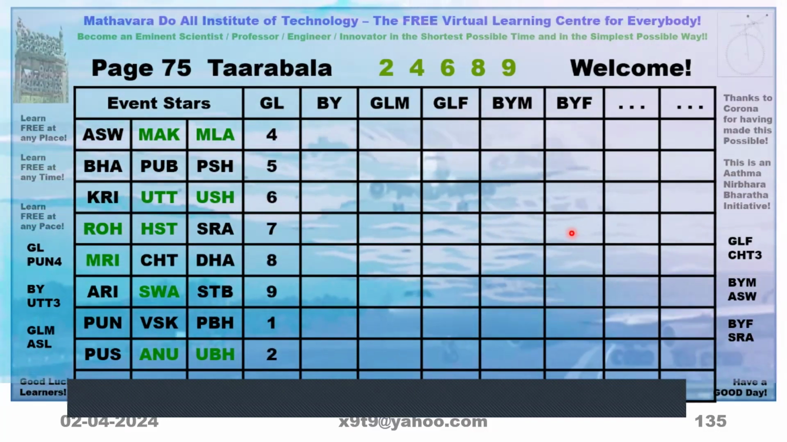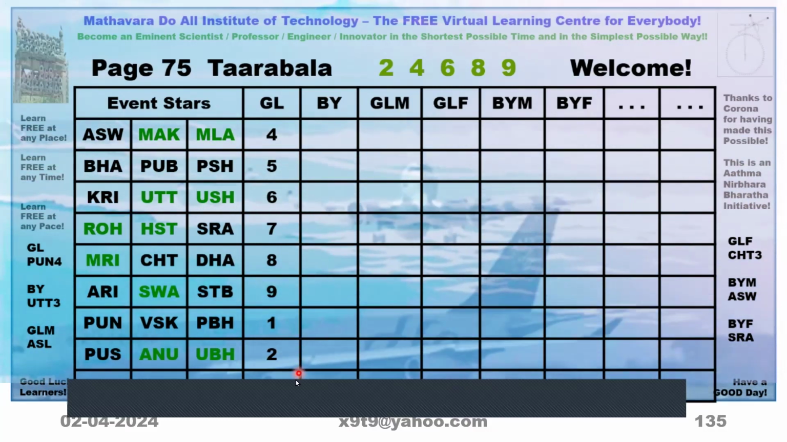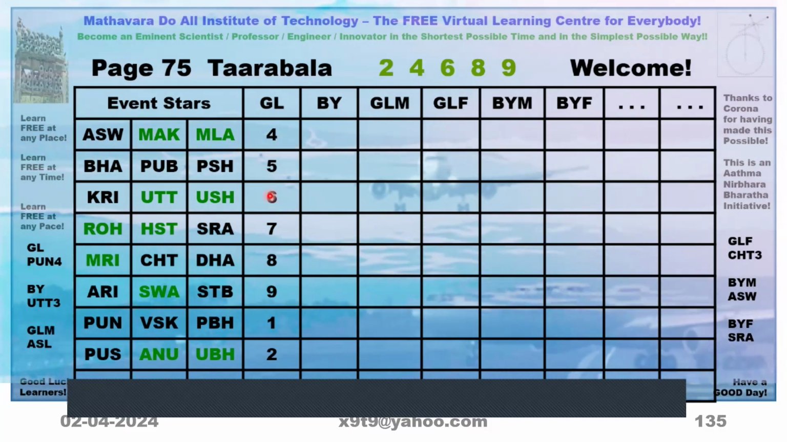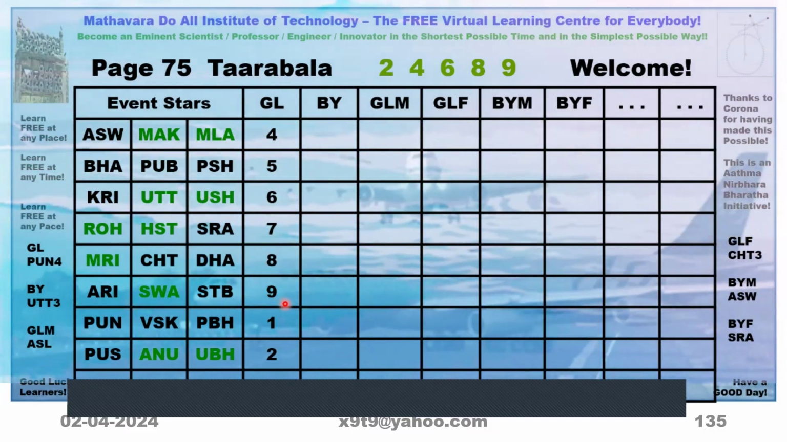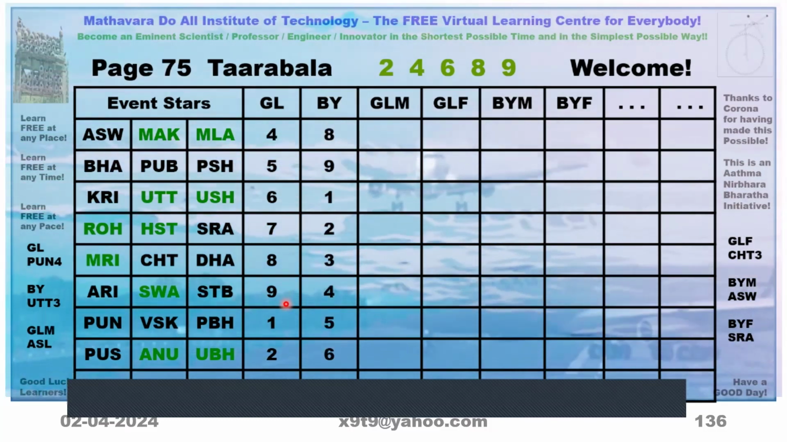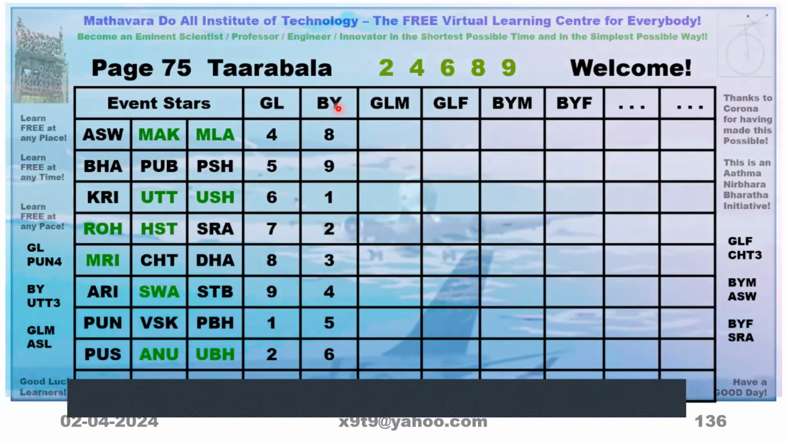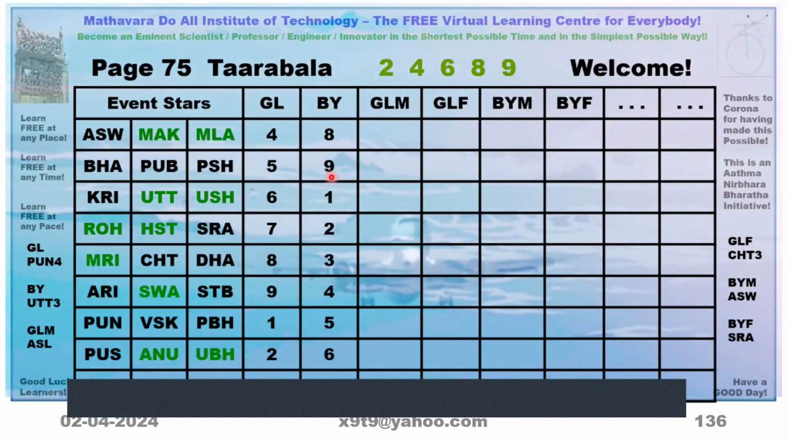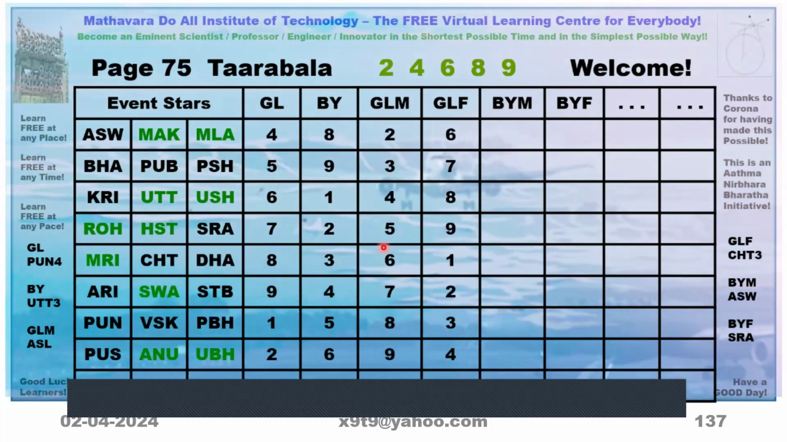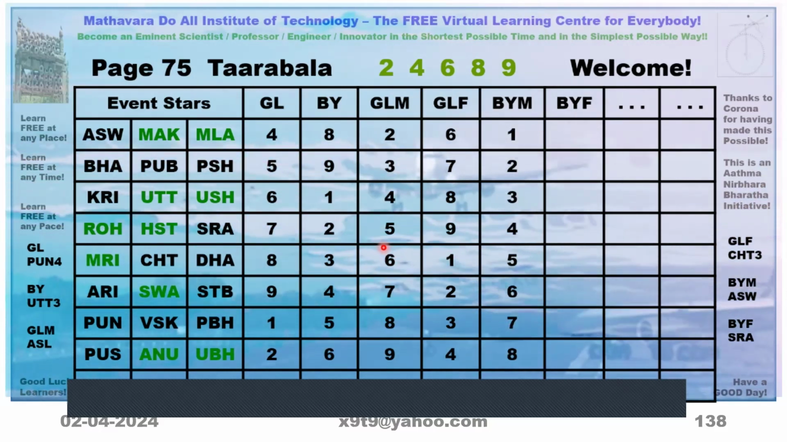Then after writing 1, you start writing 2, 3, 4 downwards. When you reach the end, you come back to the beginning and continue writing the balance. So it ends with 9 there. So 2, 3, 4, 5, 6, 7 you write there. Then 8, 9 you write at the top. Go to the beginning and continue writing down. Like that for all others also.